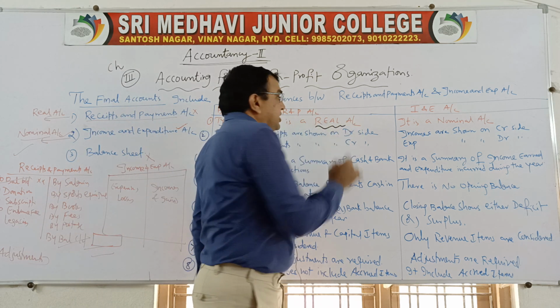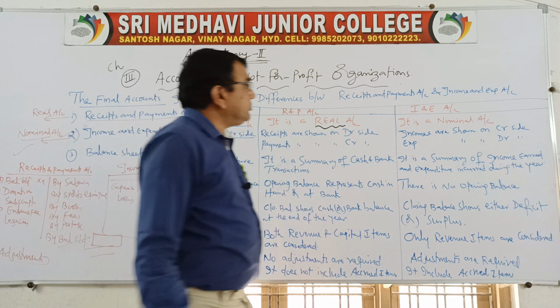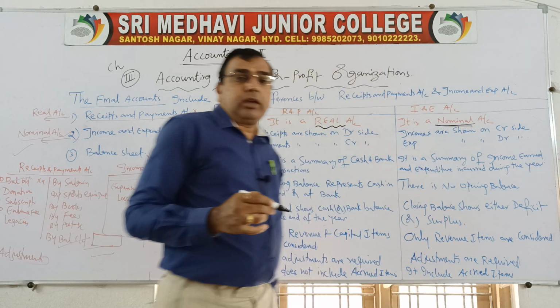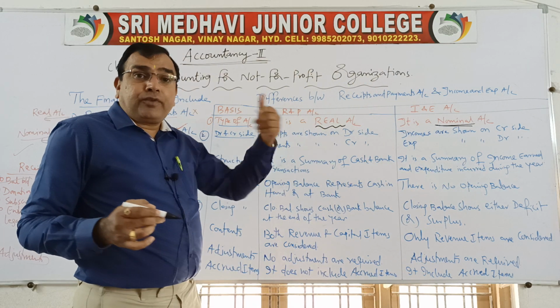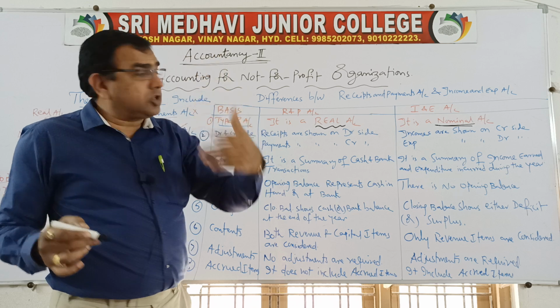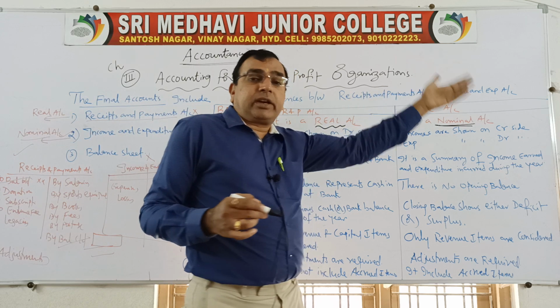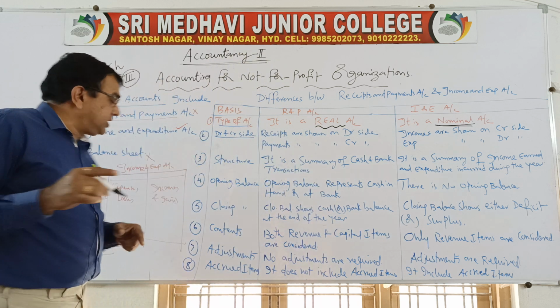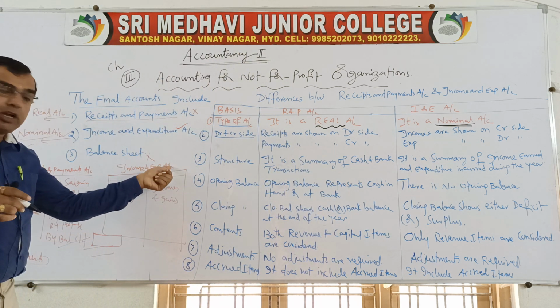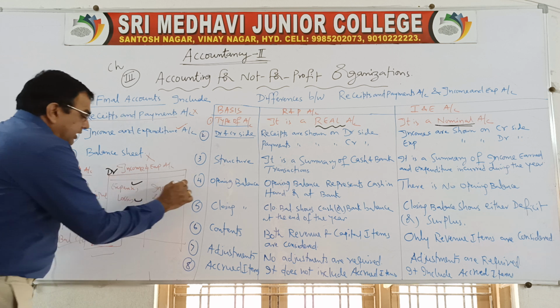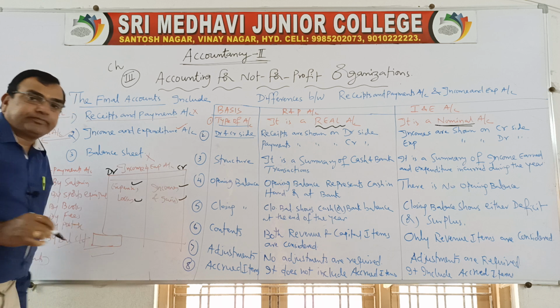Receipts and payments account is a real account. Income and expenditure account is a nominal account. That means here we follow the rule of debit what comes in, credit what goes out. Here we follow the rule of debit expenses and losses, credit incomes and gains. That means when you prepare income and expenditure account, take all expenses and losses on the debit side, incomes and gains on the credit side.